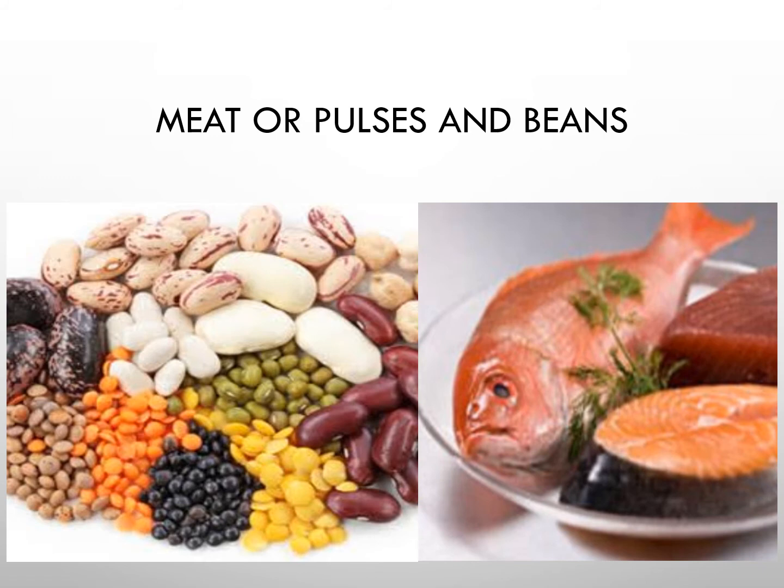And another group is meat or pulses and beans. The meat food group includes meat, fish and egg. Plant foods like pulses, beans, nuts and seeds also belong to this group. These foods help in building strong muscles. Food in this group provides protein and iron. Proteins are body building foods. Children need more protein. So we will get protein from meat, pulses and beans.